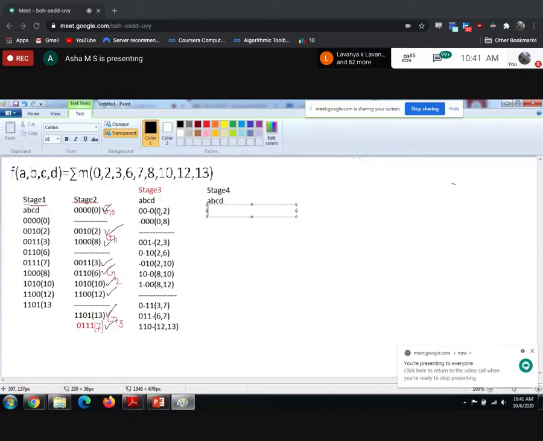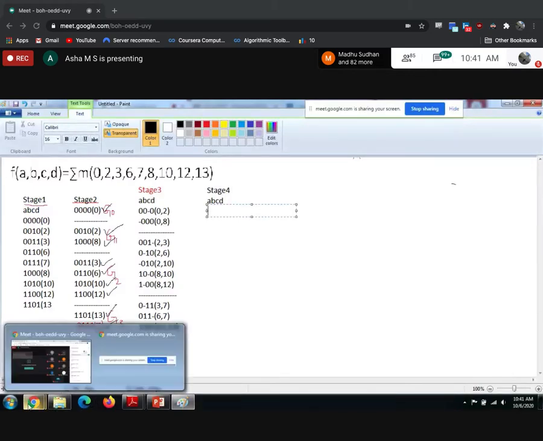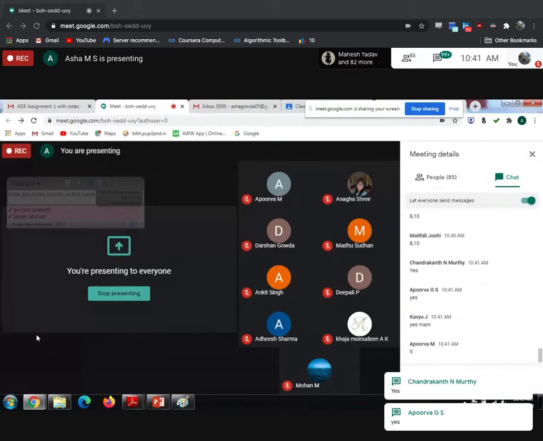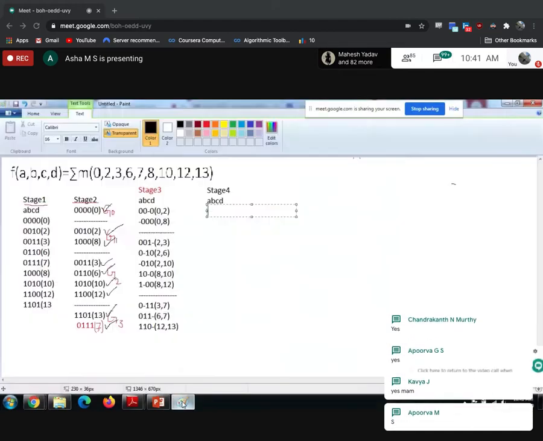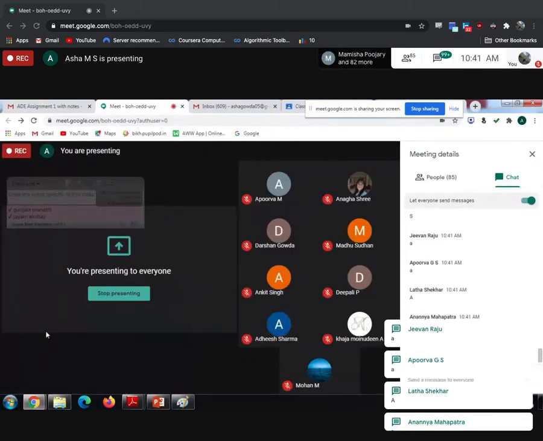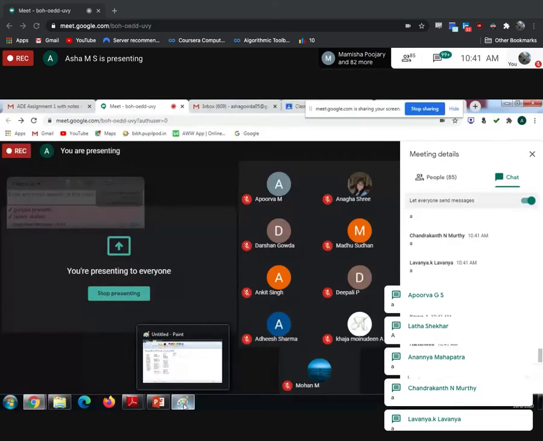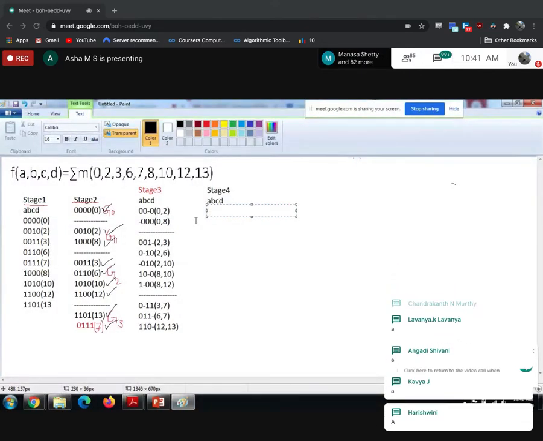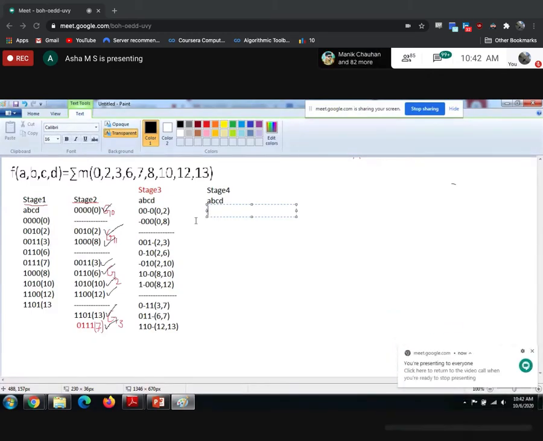Now you compare, is it possible to combine 0, 2 with 8, 10? Is the bit differed? Only one bit should differ. Yes, we can combine. Can you tell me which bit is differed? Variable A is different. Very good. So what the resultant you will be getting after combining 0, 2, 8, 10,